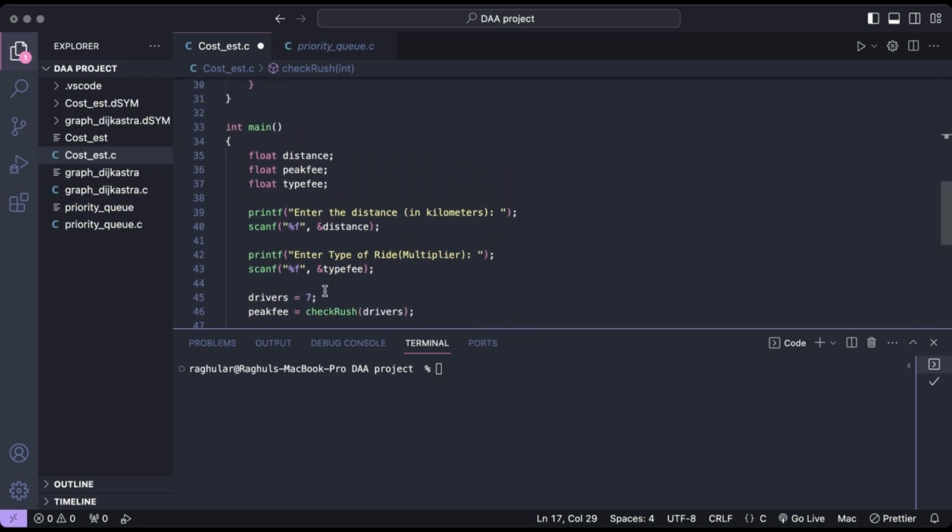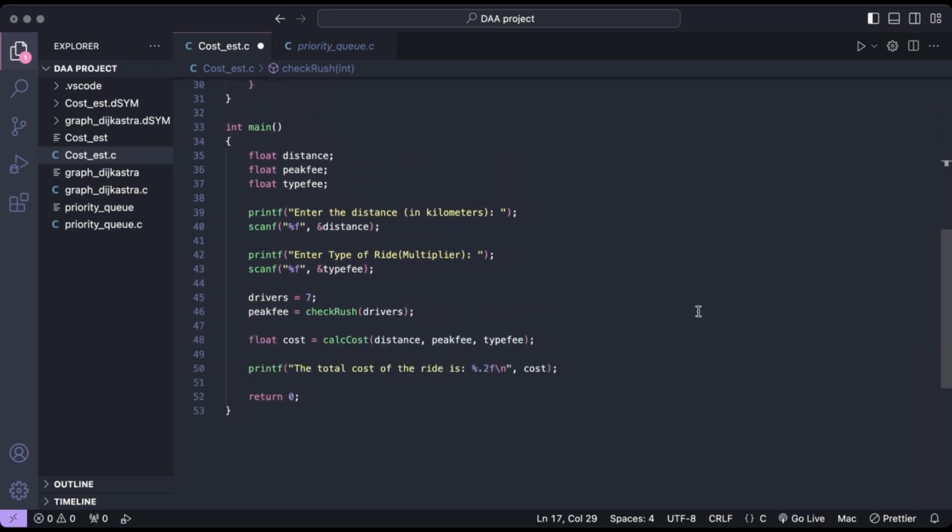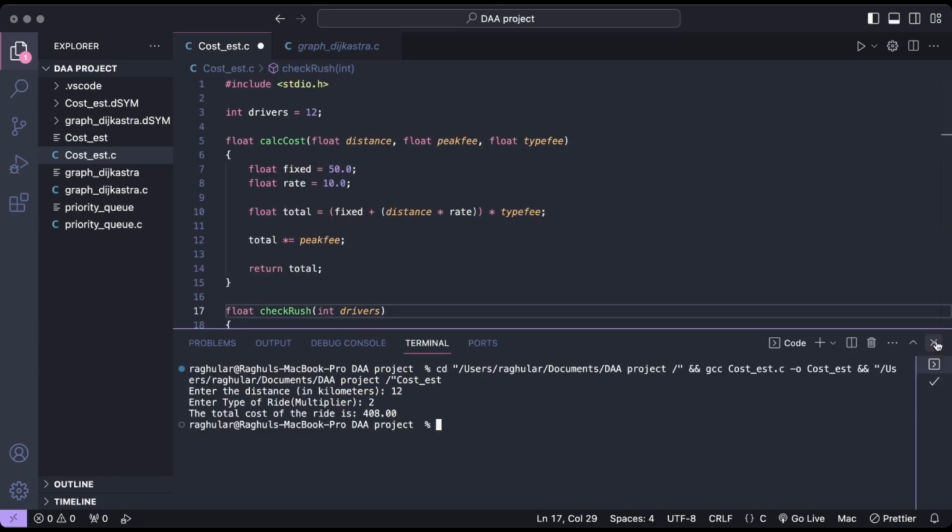Now, as we see in the main function, it asks the user for the input of distance and type of the ride. Now it updates the number of drivers to 7 and it calculates the peak fee using the rush check function. Then it calls the cost calculation function using these updated parameters, calculates the total cost of the ride, and prints it. Therefore, this script simulates a basic ride fare calculation system like one used by ride-hailing applications.